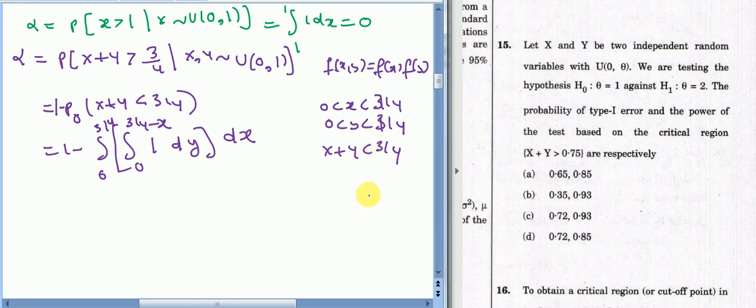And so the limit of your x will be from 0 to 3/4, and then y is taking limit from 0 to 3/4 minus x, because the minimum sum that x plus y can have is 0 when both are 0. So it is always greater than 0.